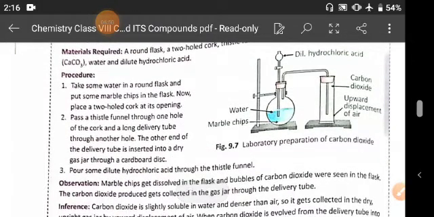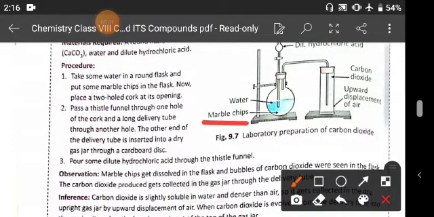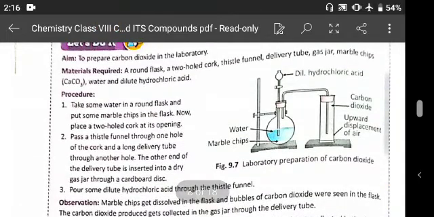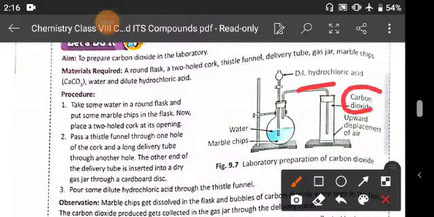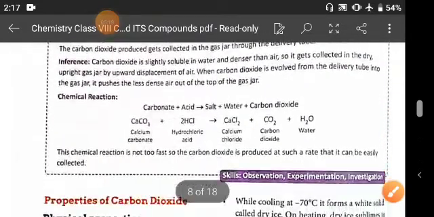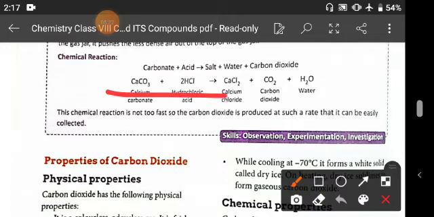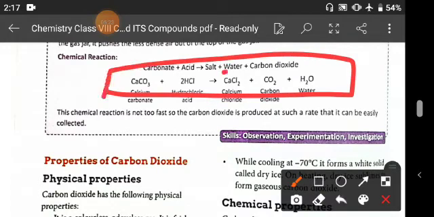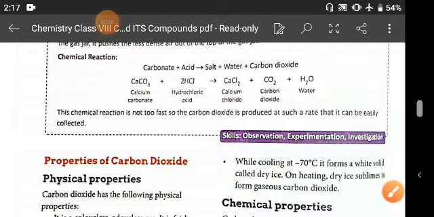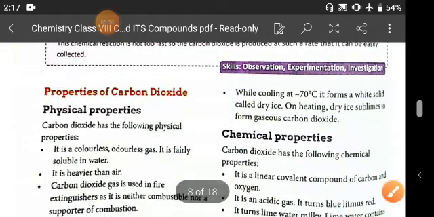Here marble chips, that is calcium carbonate, react with dilute HCl, that is hydrochloric acid, in the water, and finally carbon dioxide gas you can find here, by upward displacement of air. Actually that gas is carbon dioxide. Now the reaction is given here: CaCO3 reacts with 2HCl and it forms calcium chloride, carbon dioxide and water is evolved.